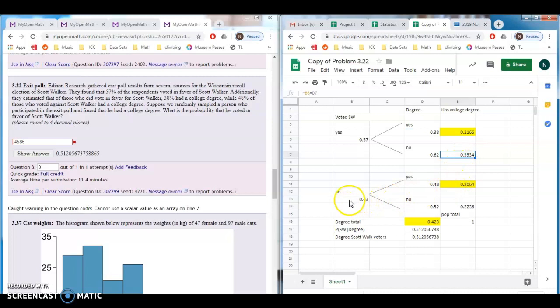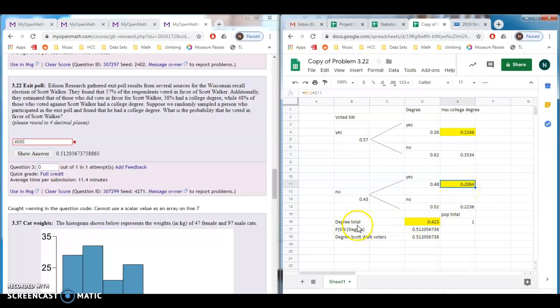Let's see. If we look down here, we take out the people who did not vote for Scott Walker. 48% of them had college degrees. That means 52% of them did not have college degrees. So we multiply these two together, 0.43 and 0.48, to find the percentage of people who had college degrees within the population, right? So these people represent about 20% of the population, or 21% of the population.